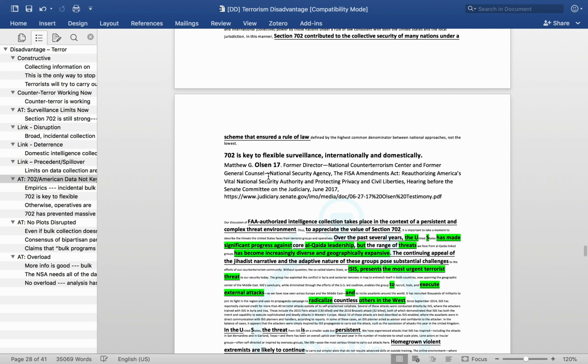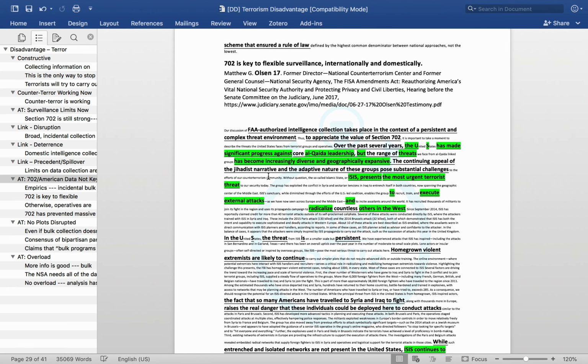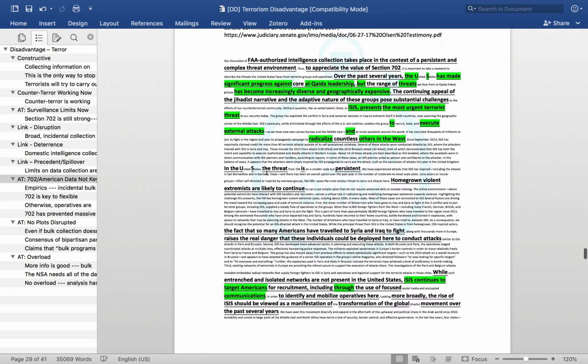We then have this next piece of evidence, the Olson evidence, that talks about the importance of flexibility, which again is slightly separate from this first argument, which is about empirical cases where 702 has been useful. This instead establishes the importance of being able to conduct surveillance without constraints that are imposed on what you're able to look for. Given the flexibility and transnational nature of terrorism, being able to conduct searches broadly is necessary.